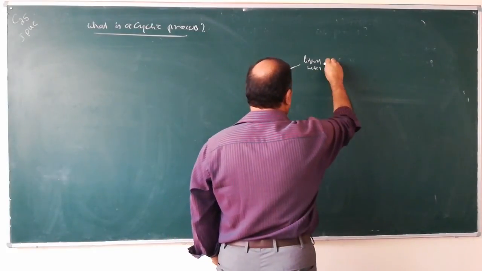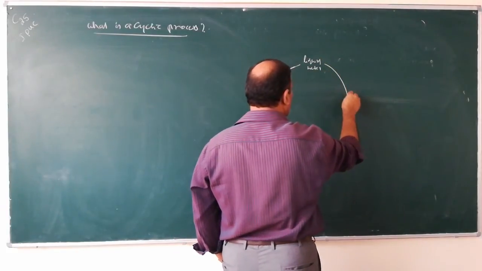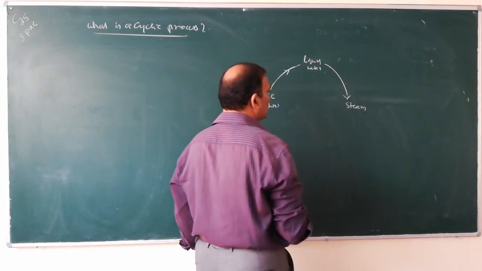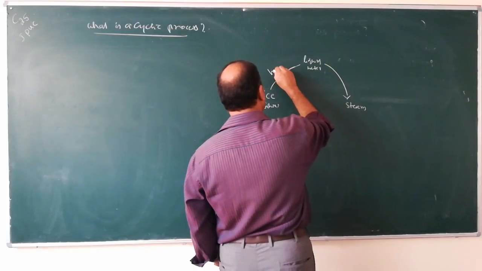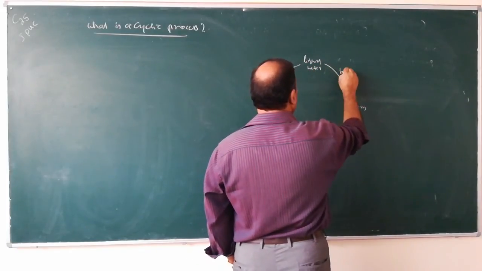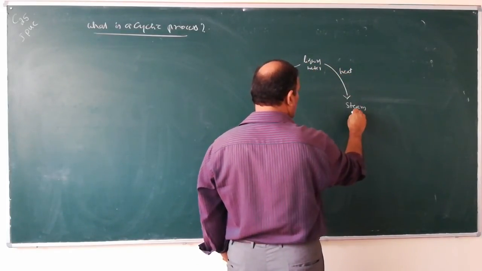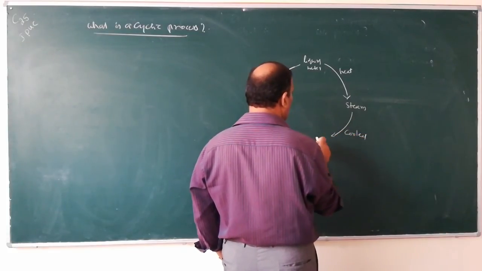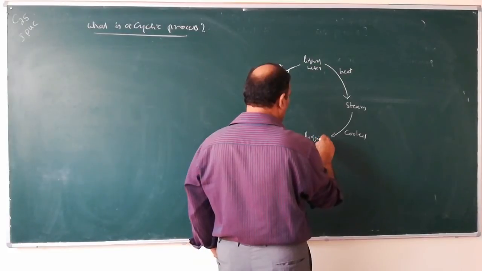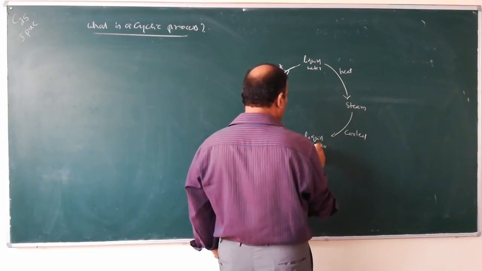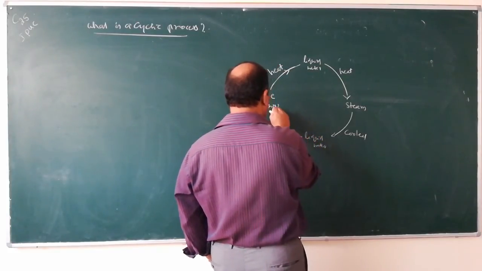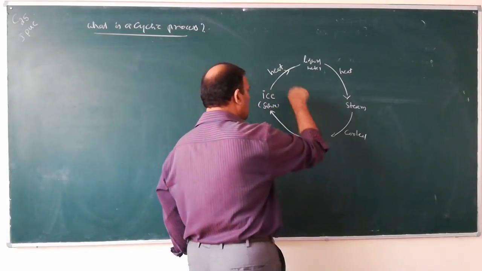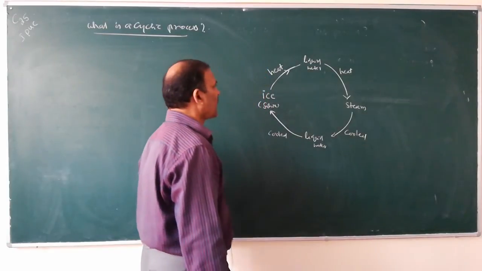When liquid water is heated, it is converted into steam. If steam is cooled, it is converted into liquid water. When liquid water is cooled, it is again converted into ice.